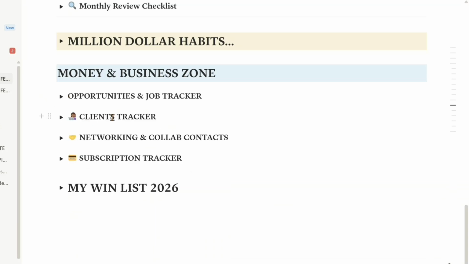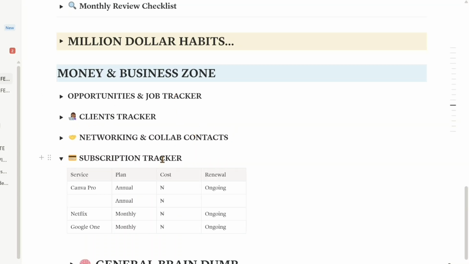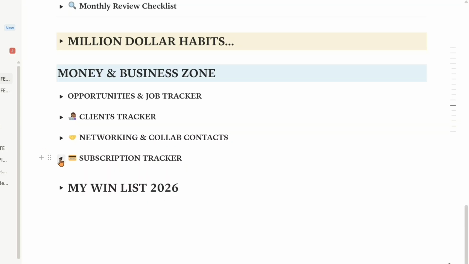So next thing I have is my clients tracker, who I would like to collab with in 2026. I have that here. Next up is my subscription tracker. Here I basically key in my subscription services, Canva Pro, Netflix, Google One. I have quite a few subscriptions that I need to key in here. Remember, I've not started filling this. I just started working on this, okay? So I don't know what that looks like for you. If you're subscribed to Canva Pro, you can just add it here. If you're using a free trial, this is the best tracker to use. And also set an alarm on your phone so you can cancel the subscription before they debit you, okay?